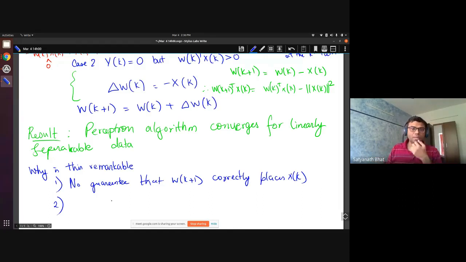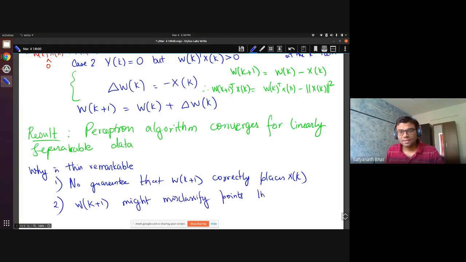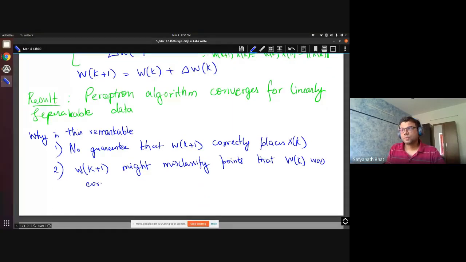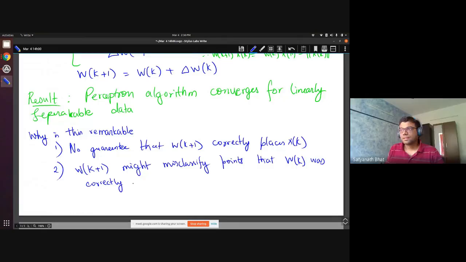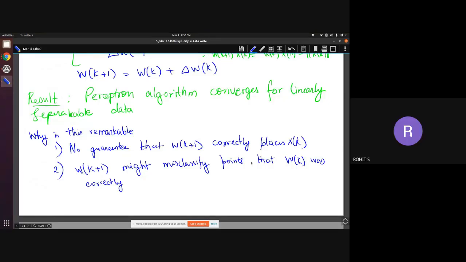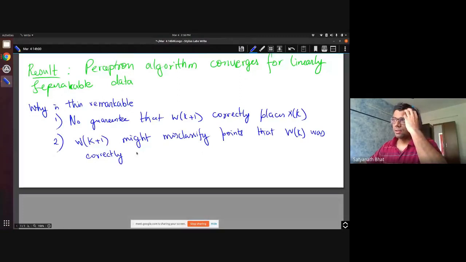The second problem that I'm having is that WK plus 1 might misclassify points that WK actually did correctly. Are the two points clear? Can you elaborate on the second point? Yes. So we can look at some examples.